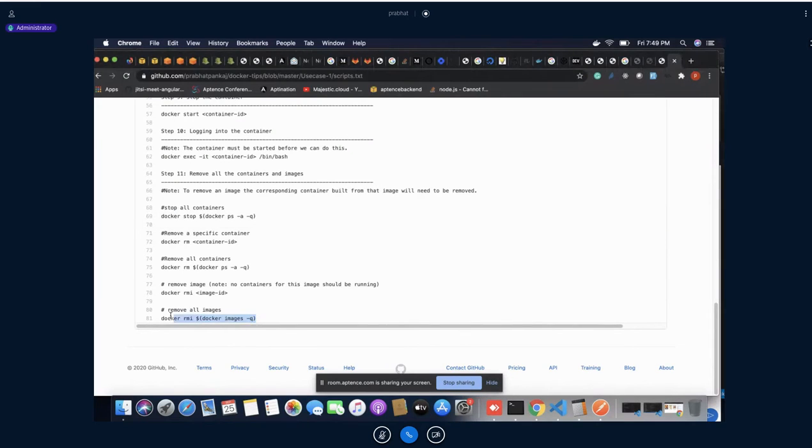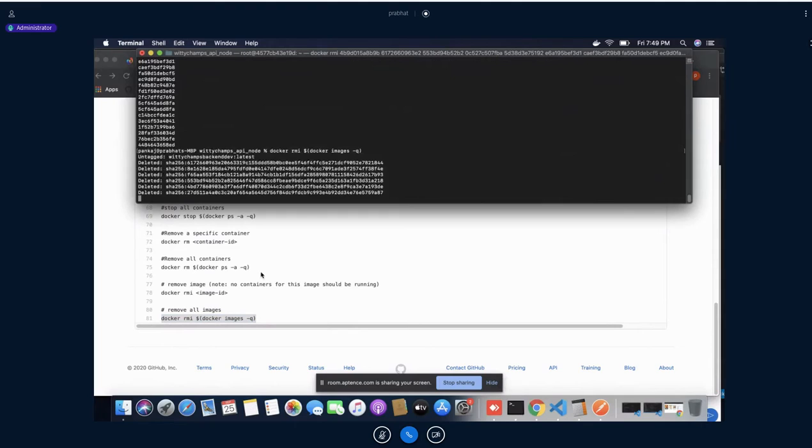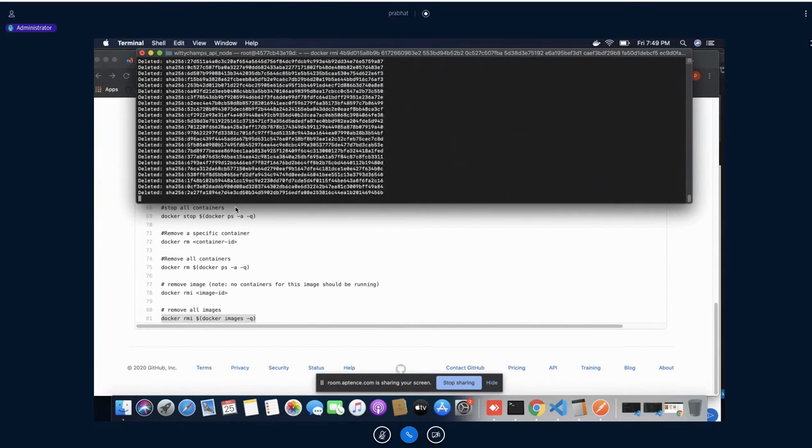Now if you run this one, what will happen? It will delete all the images. Right now it will throw an error. Why is it throwing an error? The reason behind it is that I have created a Docker container using this Docker image, and that container is in a stop condition. So it would throw an error. Let me see.